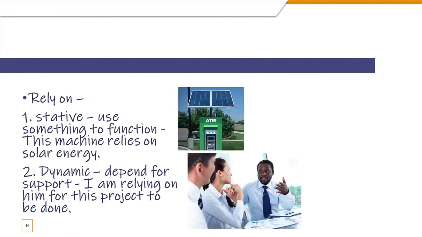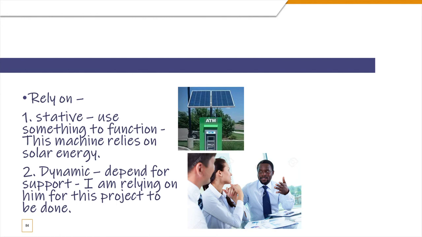Let's go to the next one, which is "rely on." Okay, so it has two meanings again. One is stative, where you use something to function. So for example, this machine relies on solar energy. Okay, so that is what it requires to function. The second meaning is dynamic, where you depend on something for support, something or someone.